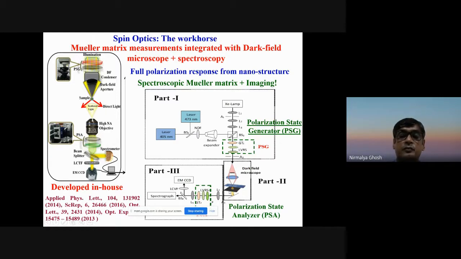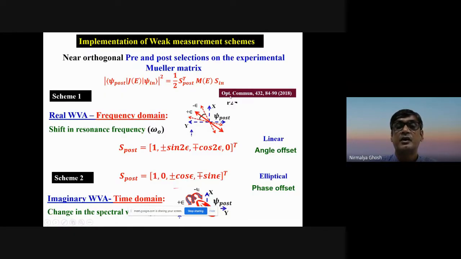dark field microscope. The dark field microscope is important here because it enables recording of the scattering from the nanostructures, which is very weak. You know that in a dark field microscope, unlike a conventional microscope, you have an annular aperture, which gives an annular beam. Direct light misses the objective, so only the light scattered by the nanoparticle or nanostructures is collected. This enables us to perform the weak measurements on the plasmonic nanostructures, or in this case, the waveguided plasmonic crystals. So how did we do this?